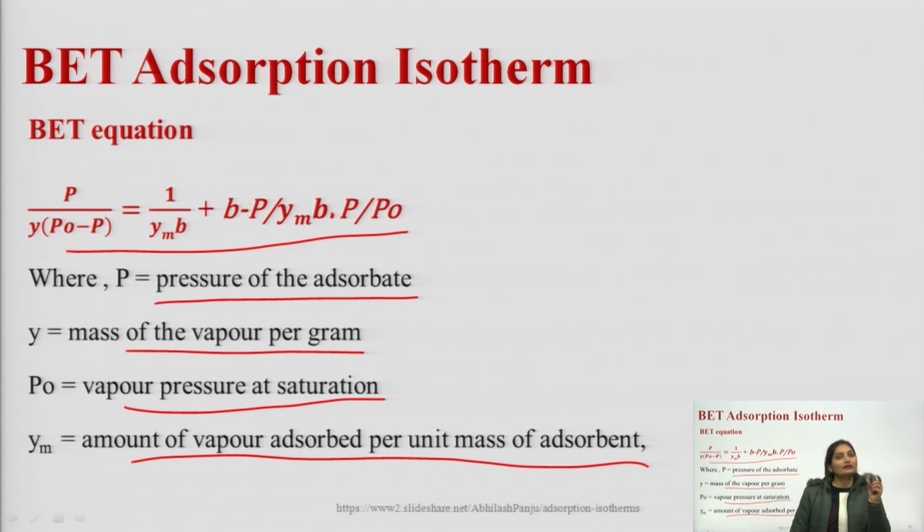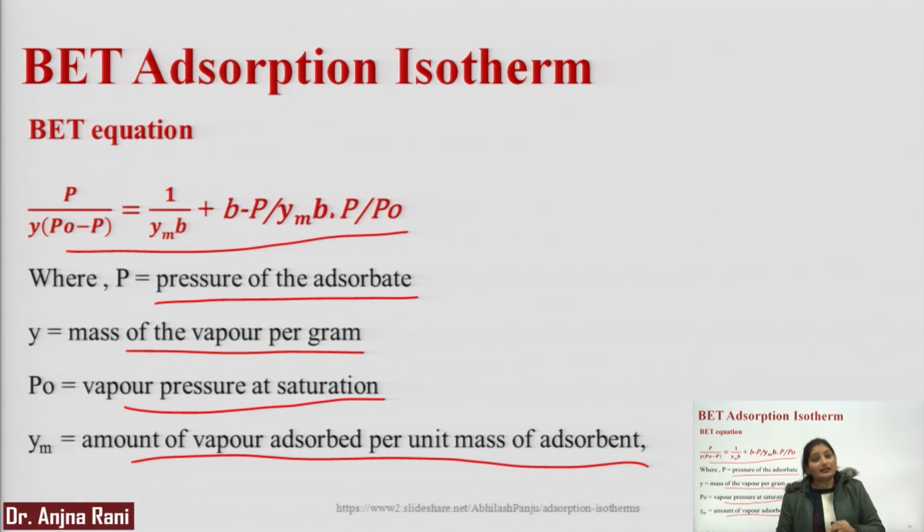So, this is all about the adsorption isotherm. What is an adsorption isotherm? The plots drawn between the amount of gas adsorbed per unit mass of the solid with respect to the pressure or concentration at constant temperature. There can be 5 different types of plots drawn in the case of adsorption isotherms. This is all about adsorption at the solid surface.